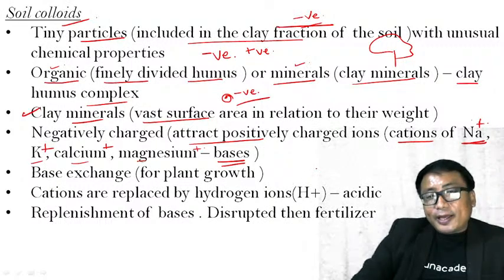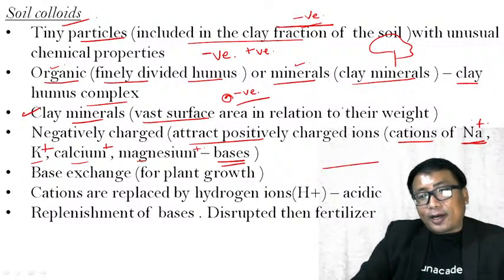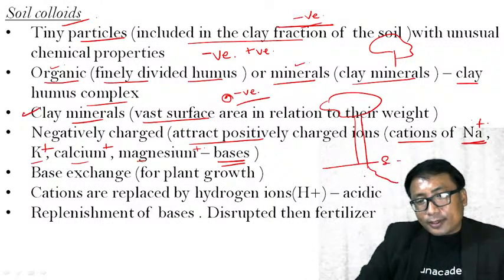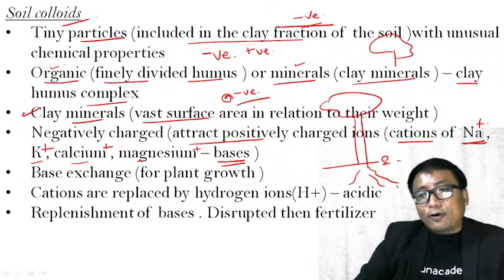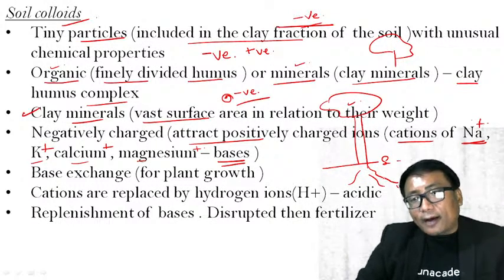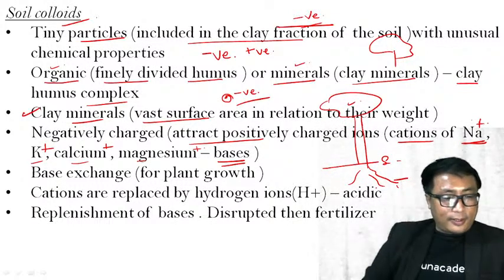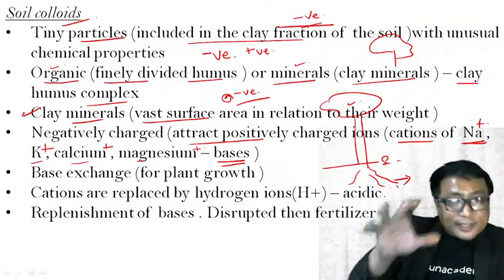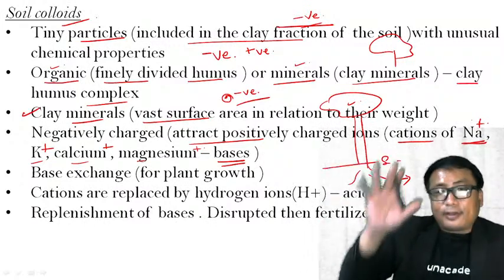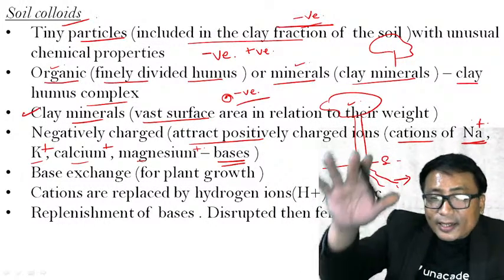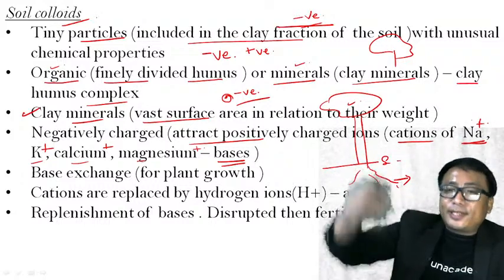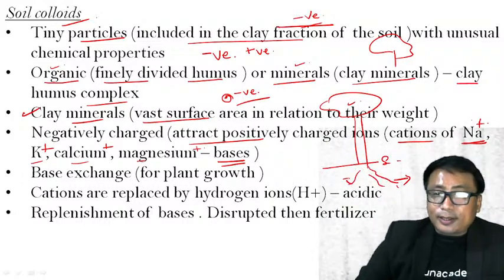Now, if I have a plant here in the soil, the plant will have roots. The bases in the plant are taken up from the root. The required bases for any vegetation, be it a plant or any agricultural crop, are absorbed by that vegetation from the root.